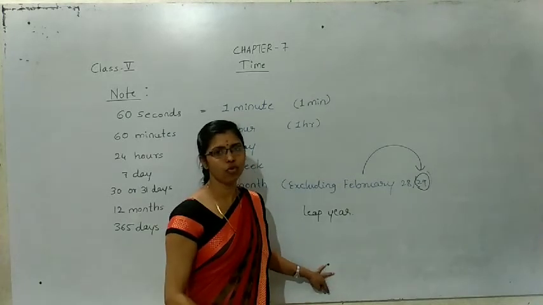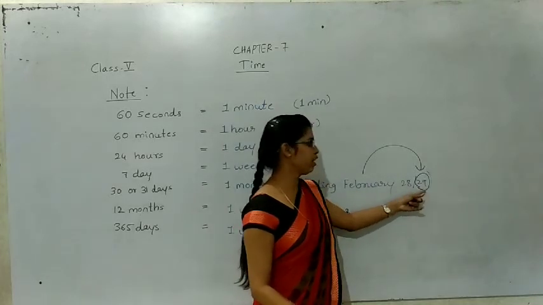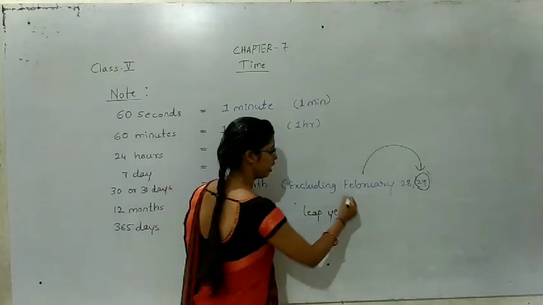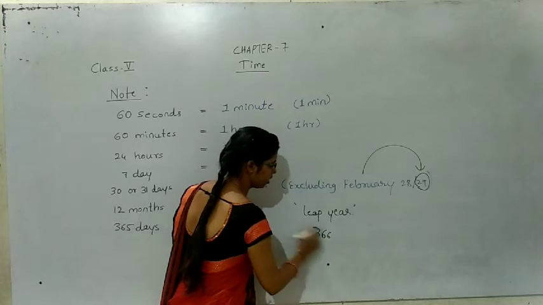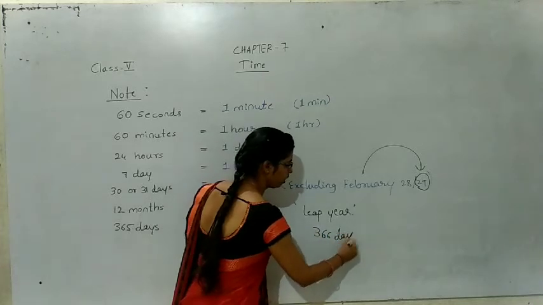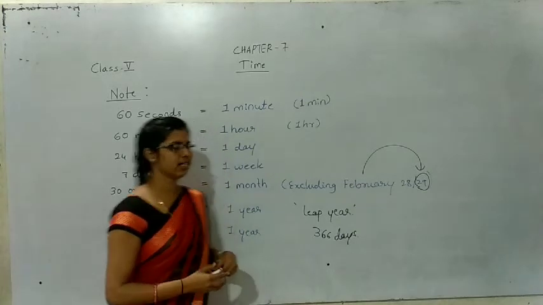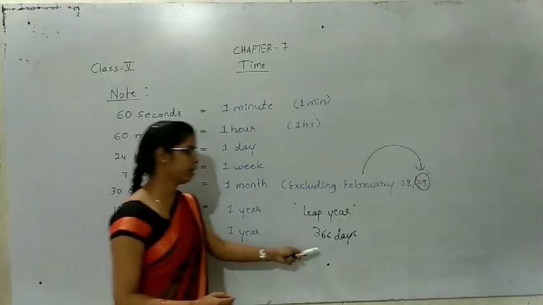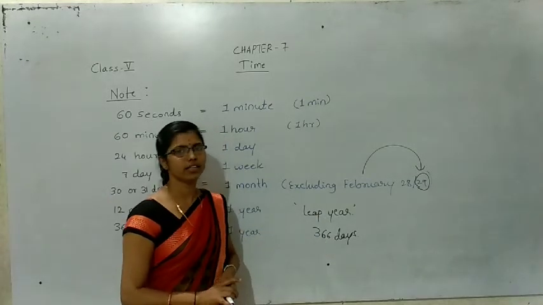That year contains a total of 366 days. See here, 365 days means 1 year, but the leap year contains 366 days.